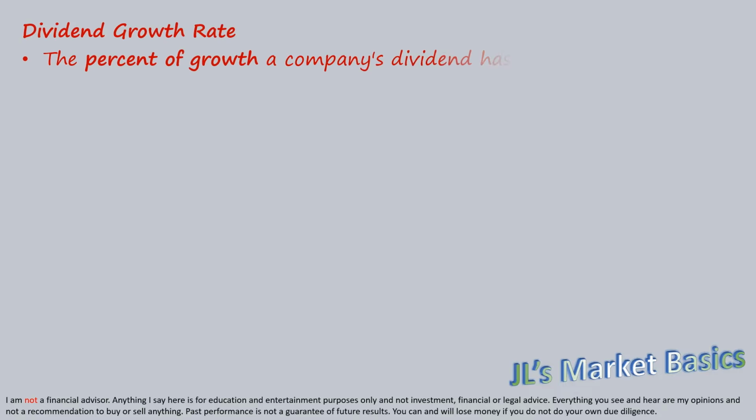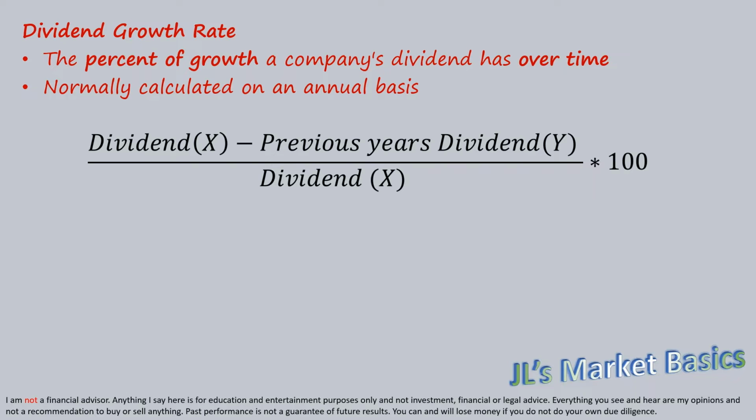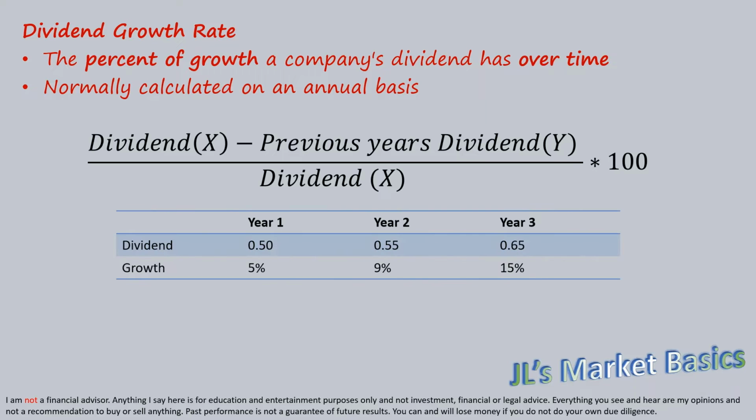The dividend growth rate is the percentage of growth the company's dividend has over time. It is calculated on a year-over-year basis. You simply take the dividend of 1 year, we'll call it X for this example, and subtract the dividend of the previous year, we'll call that one Y. Then you divide that value by dividend X, then multiply that value by 100, and you have your year-over-year dividend growth. This table shows what the year-over-year growth would be for these 3 years.